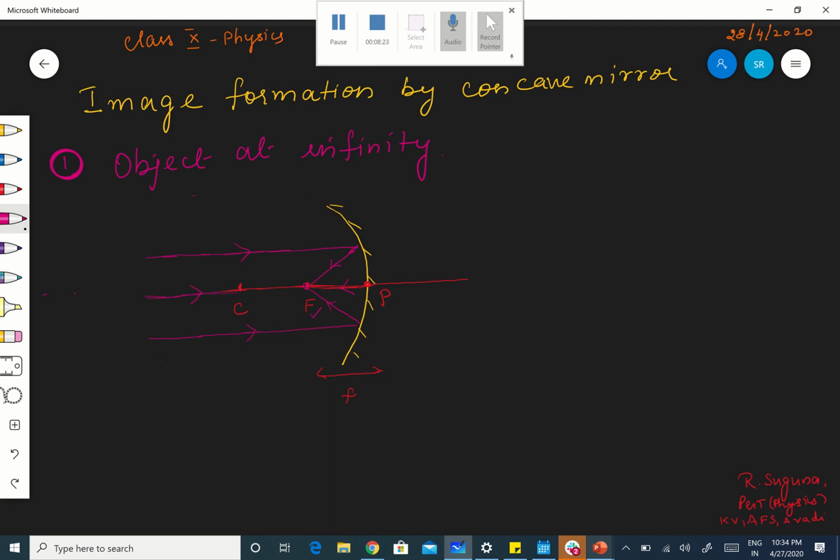Okay. Then one more very important thing is that real images are always inverted. A real image is produced by a single mirror. Okay, the real images are always inverted. Now we are going to see the position of the image. The object is at infinity. Therefore, what is the position of the image? Position of image. The position of the image is at the focus. At the principal focus you can write.